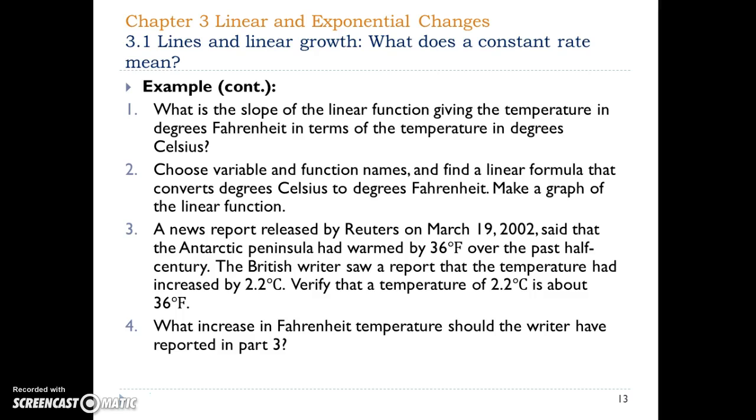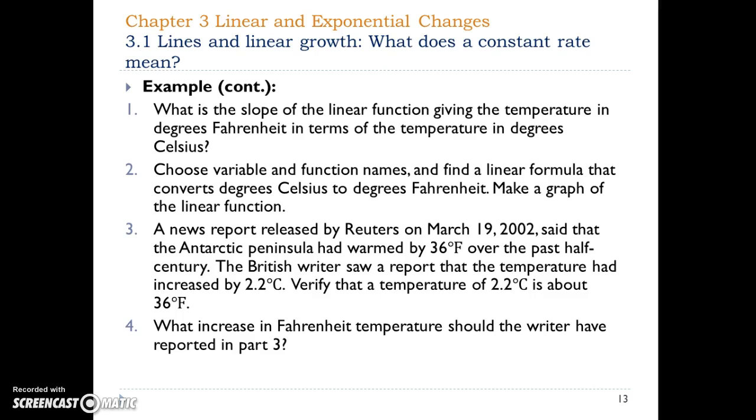What is the slope of a linear function given the temperature in degrees Fahrenheit in terms of a temperature in degrees Celsius? Choose variable and function names and find linear formula that converts degrees Celsius to degrees Fahrenheit. Make a graph of a linear function. A news report released by Reuters on March 19, 2002 said that the Antarctic Peninsula had warmed by 36 degrees Fahrenheit over the past half-century.